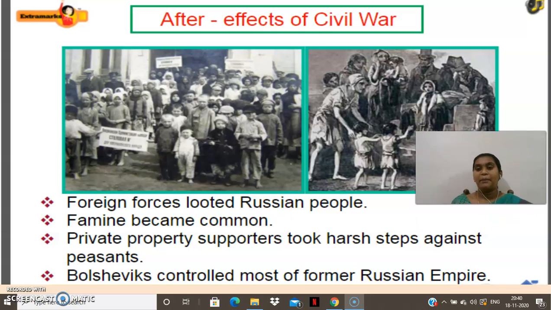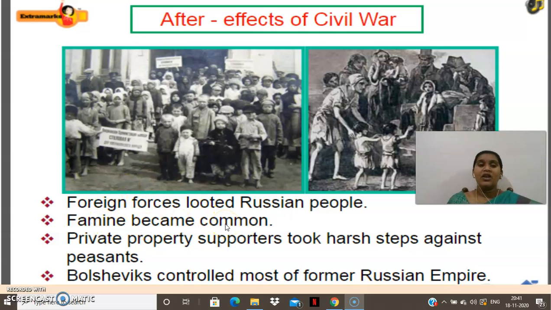And later, what happened? After the civil war started, what happened? Effects. Let us see what are the effects of the civil war. Foreign forces looted Russian people. Many foreign forces started to loot the Russian people. You can see here.